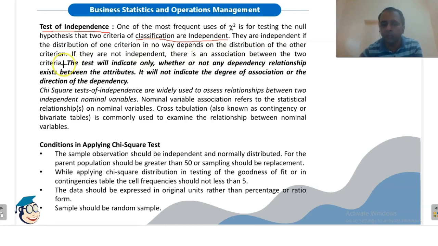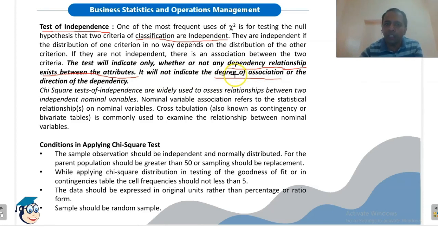The test will indicate only whether or not any dependency relationship exists between the attributes, but it will not indicate the degree of association. Okay, we are only concluding whether any dependency relationship exists between the attributes or not.